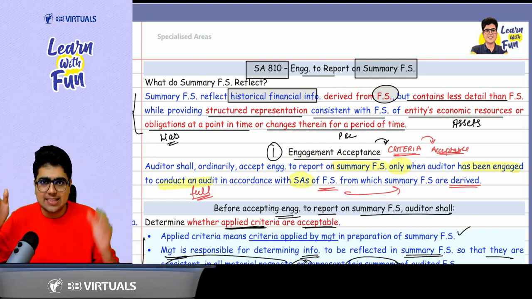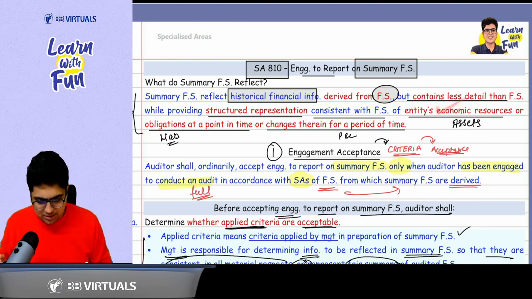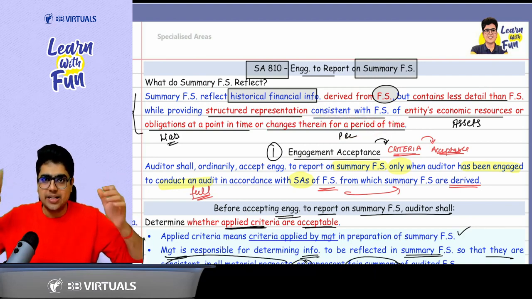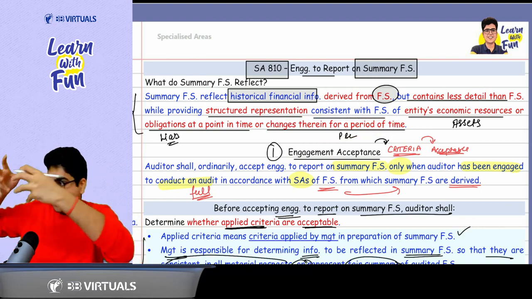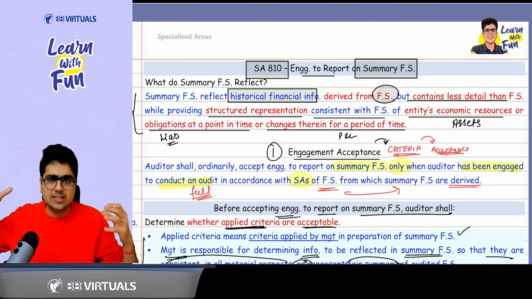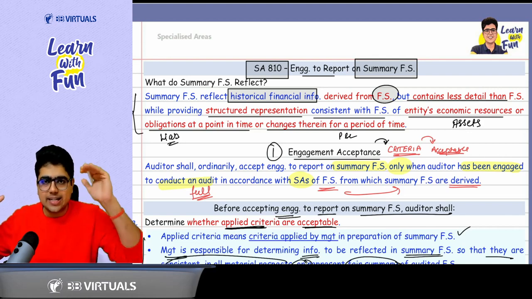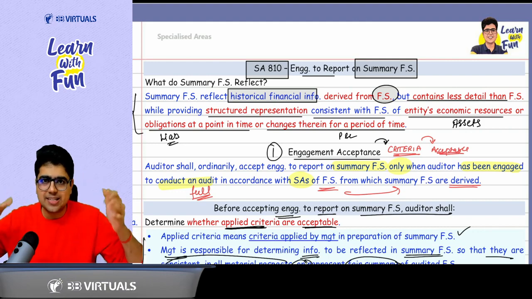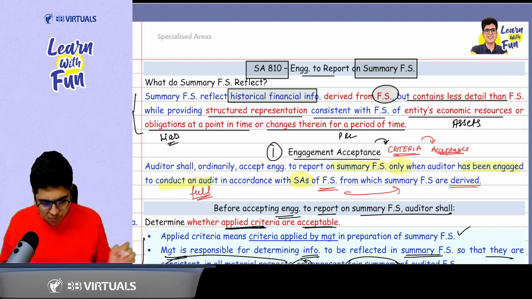Balance sheet means assets and liabilities, that is the entity's economic resources or obligations, or the changes therein for a period of time. So this is the definition of summary financial statement: historical financial information which has been derived from the financial statements. Because it is a summary, it contains less details than the financial statement. Like a financial statement, it is a structured representation: assets, liabilities and P&L.